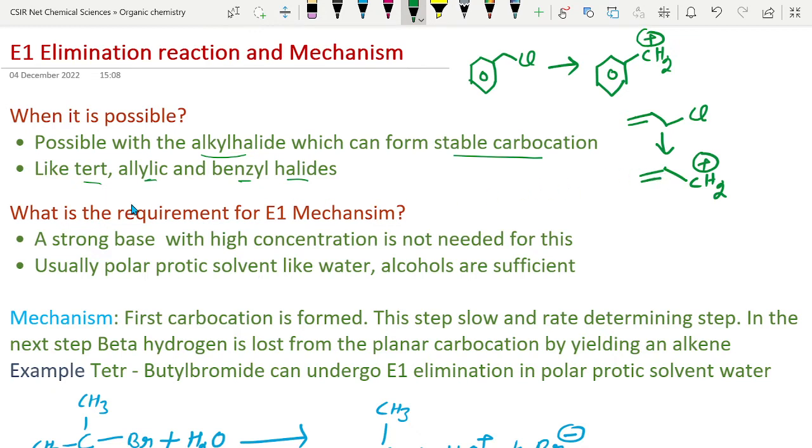In a similar way, if you have tertiary alkyl halides like this, then chlorine will be removed and the carbocation will be formed like this.